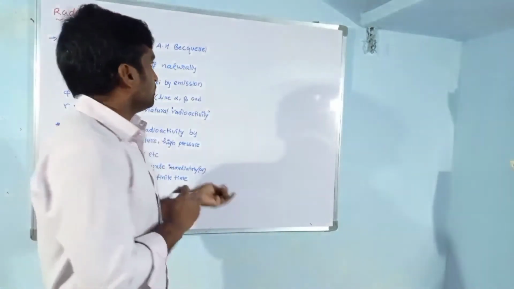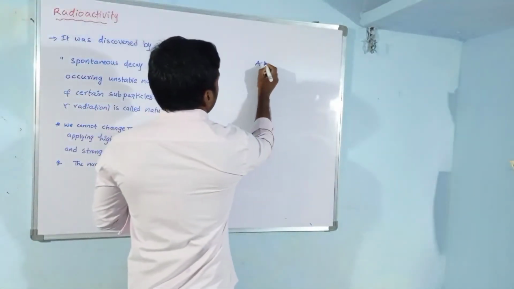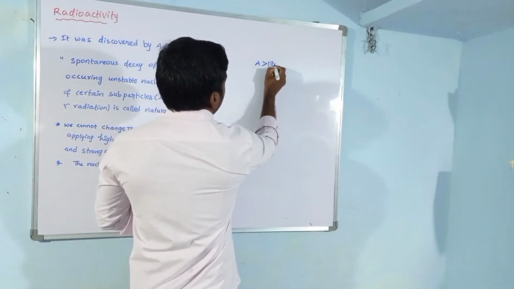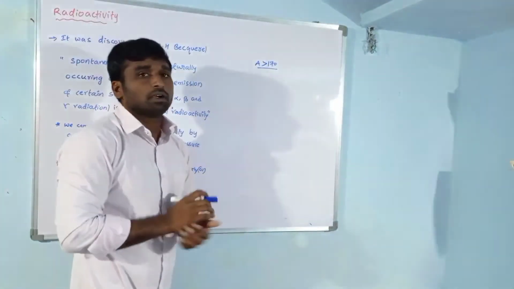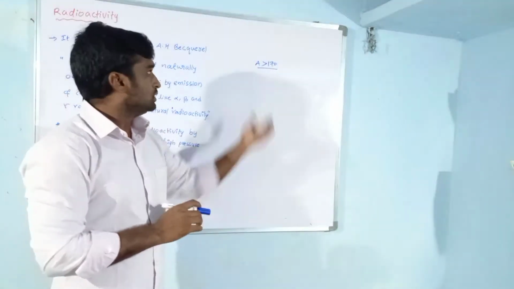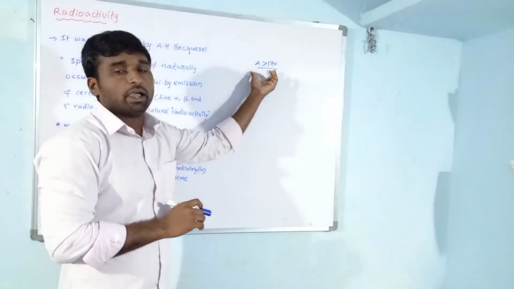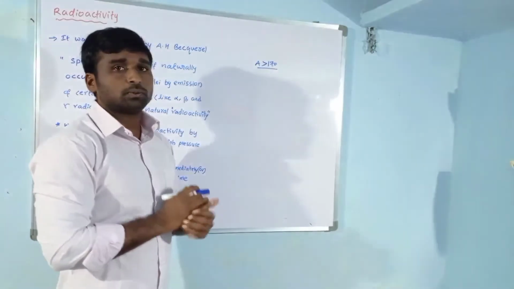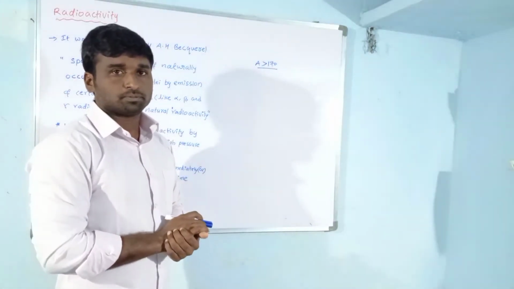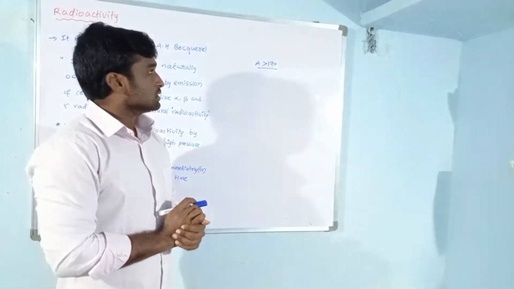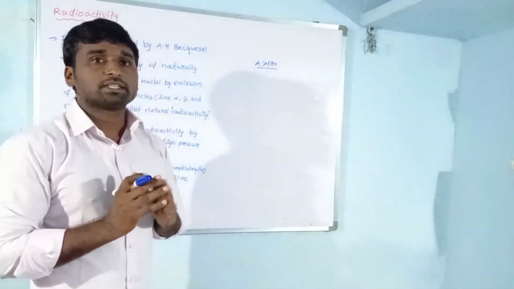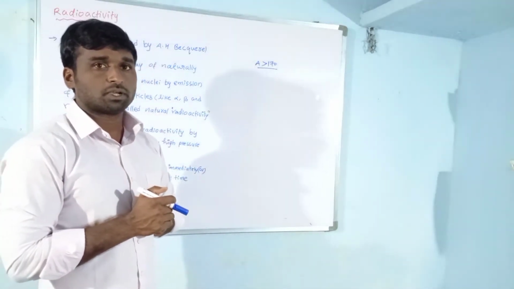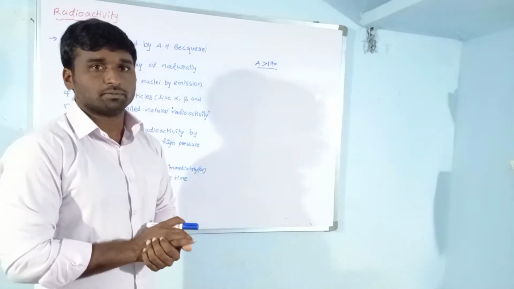So A greater than 170, that means the nuclei whose mass number is greater than 170, are heavy nuclei, and also unstable nuclei. The unstable nuclei always try to get stability. How do they get stability?